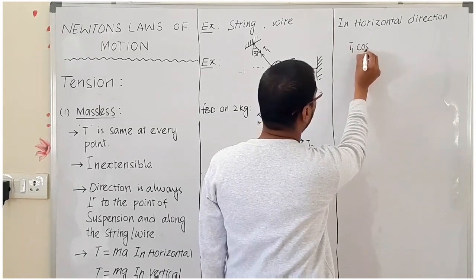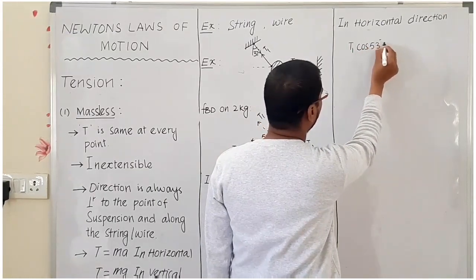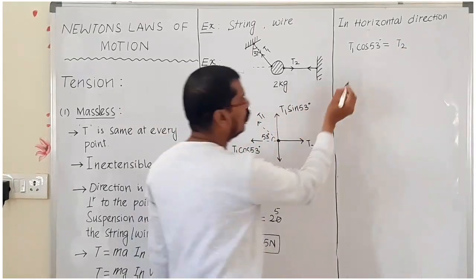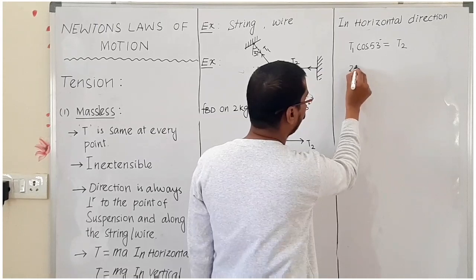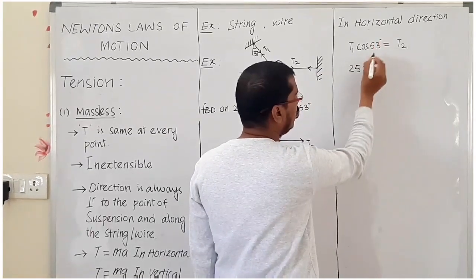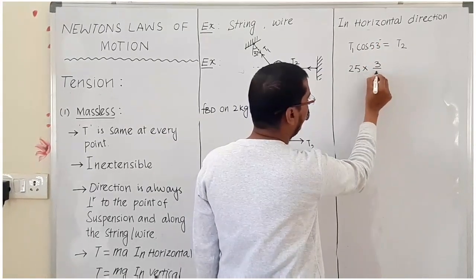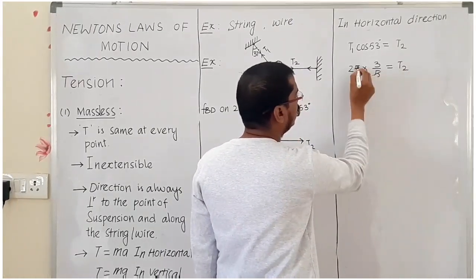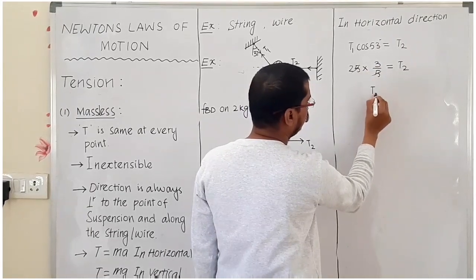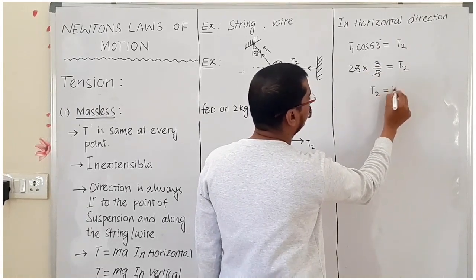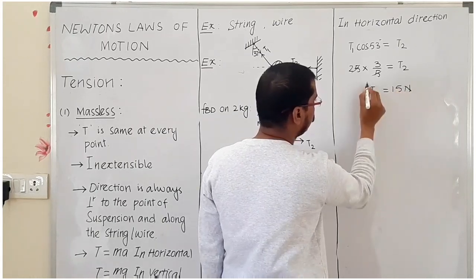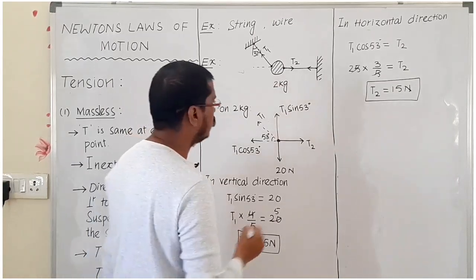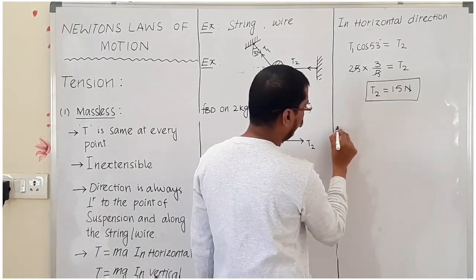T1 cos 53 degree is equal to T2. But T1 value we know is 25 Newton. Substitute here the 25, and cos 53 is equal to 3 upon 5, is equal to T2. Here the 5 will cancel, then T equals 15 Newton. This is a way to find the tension in the string. Now we can take another example based on this one.